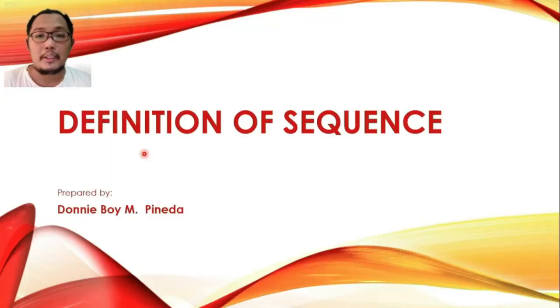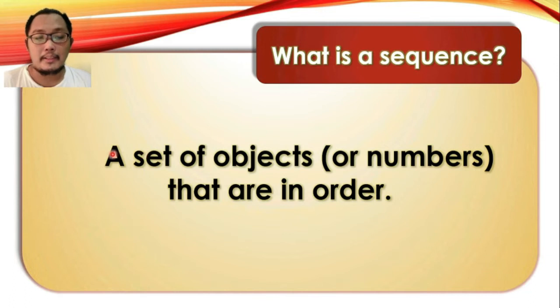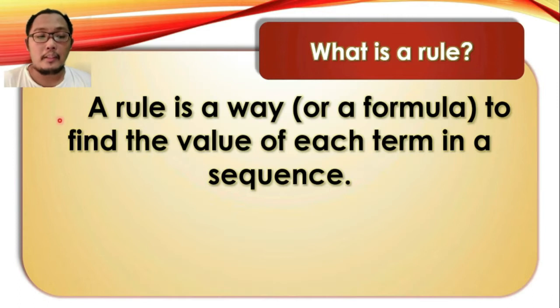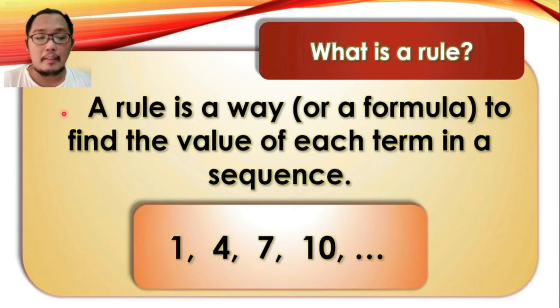Definition of sequence. A sequence is a set of objects or numbers that are in order. And what is a rule? A rule is a way, or sometimes a formula, to find the value of each term in a sequence.